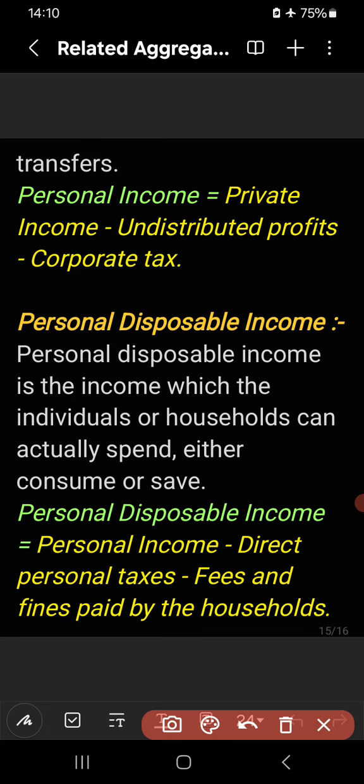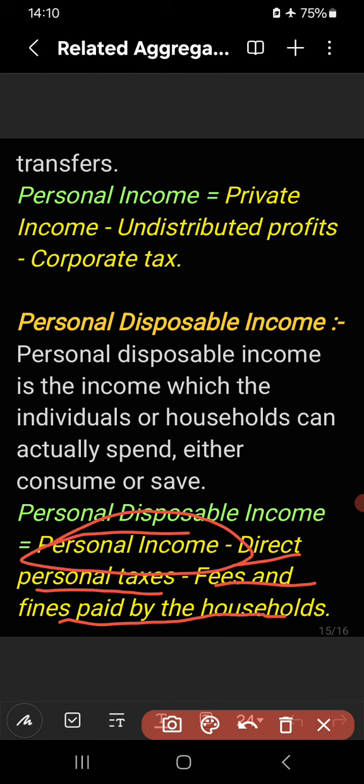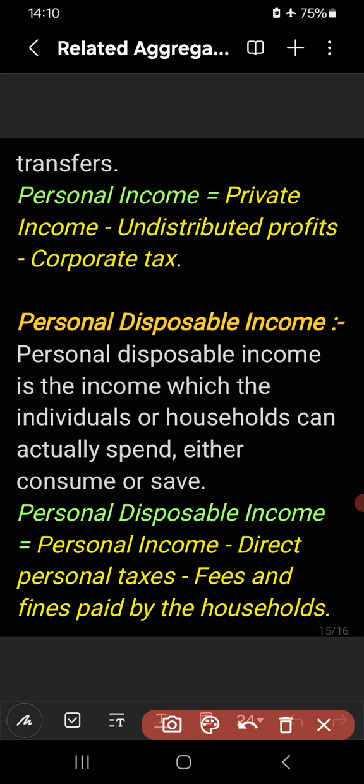And how to calculate personal disposable income? Just deduct direct personal taxes levied by the government, and fees and fines paid by the households for some benefits, from personal income. So personal disposable income is equal to personal income minus direct personal taxes minus fees and fines paid by the household. So this is all about the related aggregates of national income.